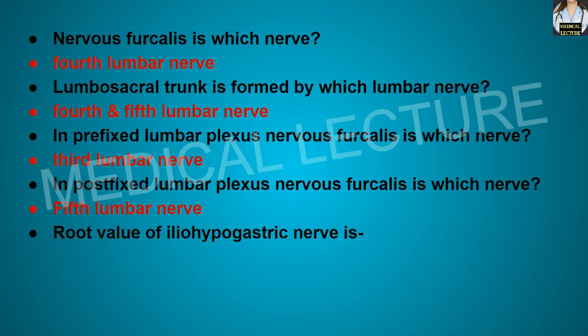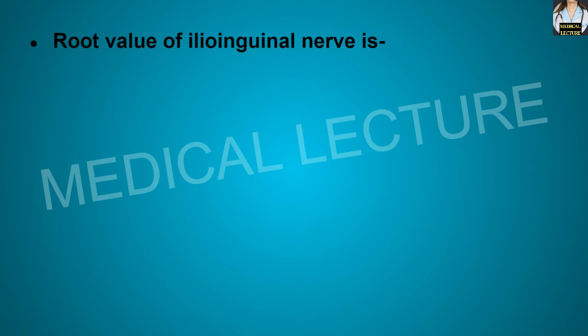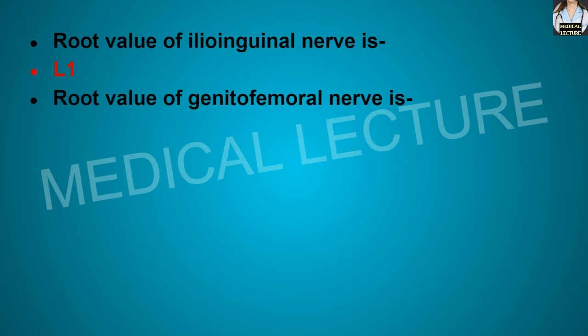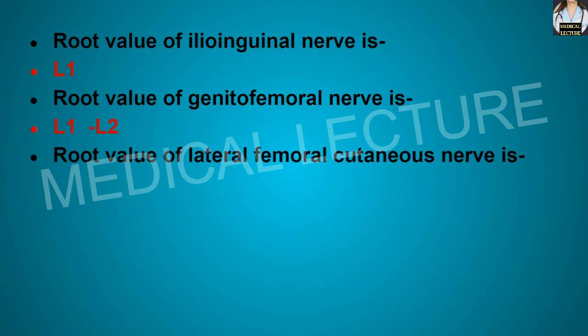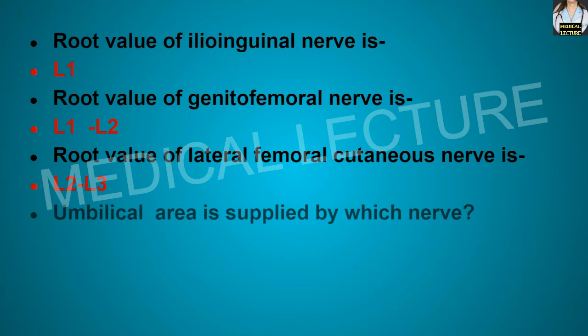What is the root value of the iliohypogastric nerve? It is L1. What is the root value of the ilioinguinal nerve? It is L1. What is the root value of the genitofemoral nerve? It is L1 and L2. What is the root value of the lateral femoral cutaneous nerve? It is L2, L3. Umbilical area is supplied by which nerve? It is supplied by the T10 nerve.